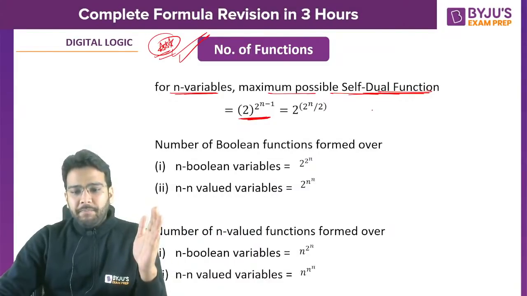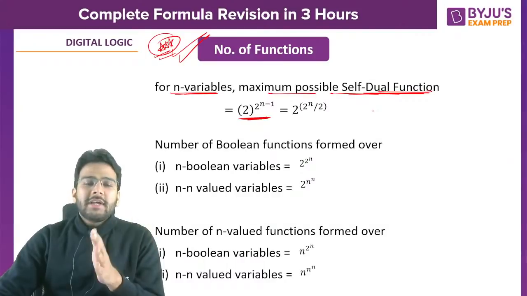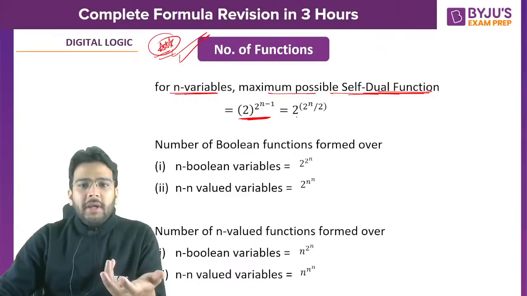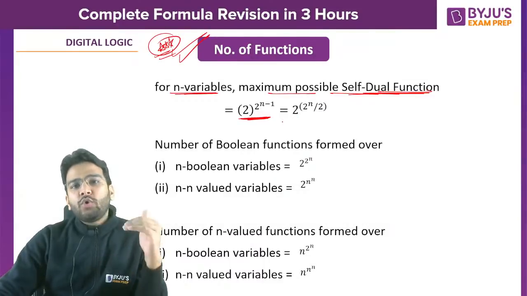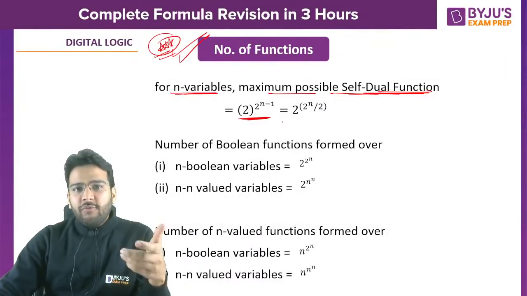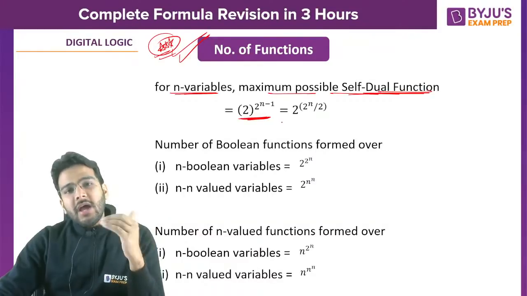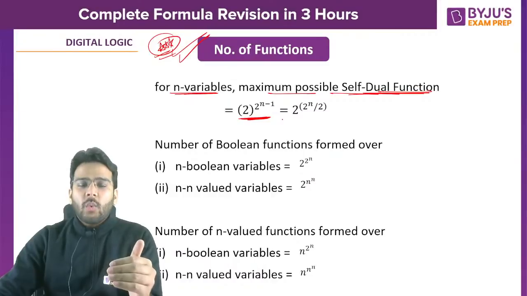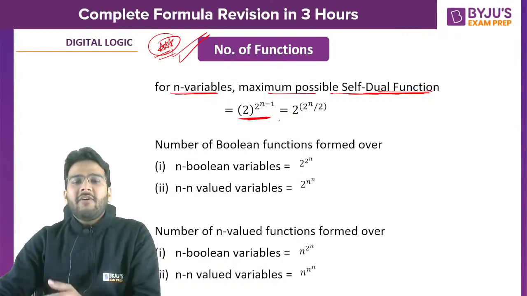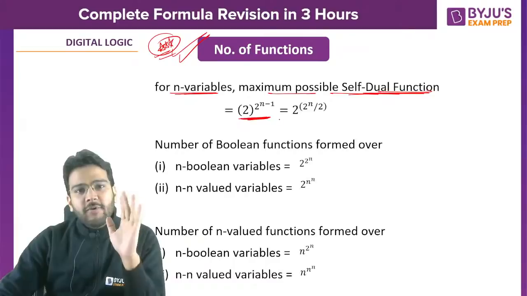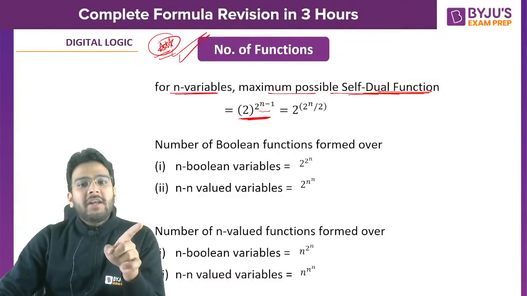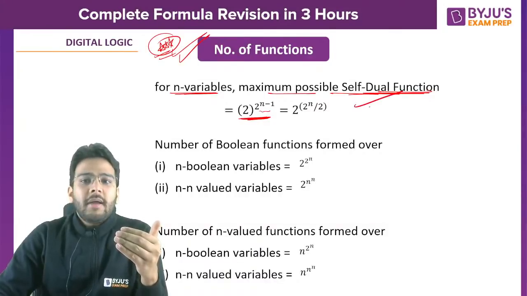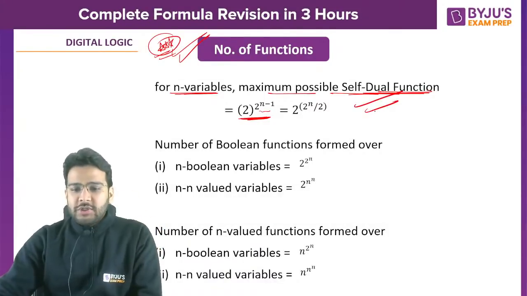And what about the second condition? Mutually exclusive. That means you have to form pairs. If you have n variables, 2 raised to the power n combinations will be there, and half of that will be the number of pairs. From every pair you can have one min term. That means 2 choices are there for every pair. 2 raised to the power n minus 1 pairs are there. So 2 raised to the power 2 raised to the power n minus 1 is the number of maximum self-dual functions you can get.